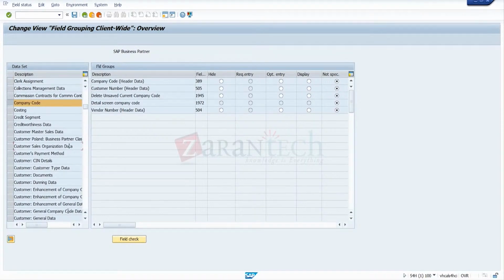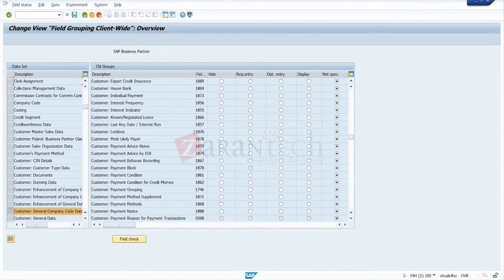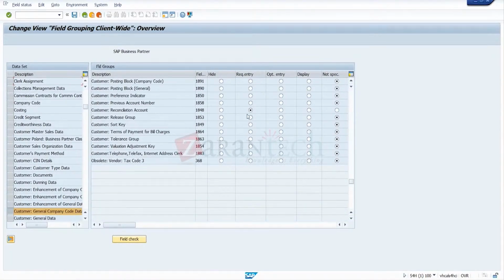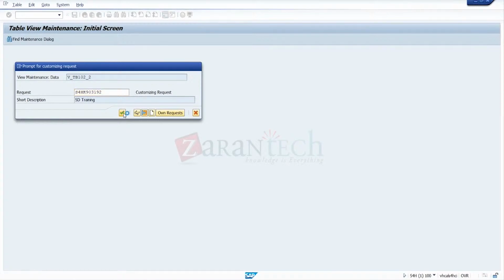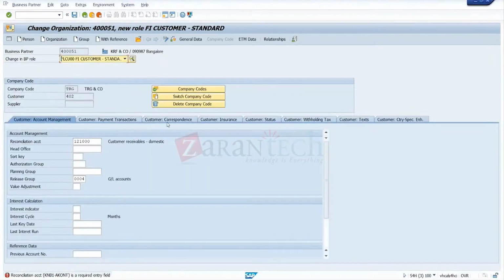Then you get general, and here will come customer general company code data. We got the reconciliation account. Where is the reconciliation account? The reconciliation account, that is a record entry. I'll change to this one. Okay. So try again. Have to close and open it again. So I'll close and open it again.